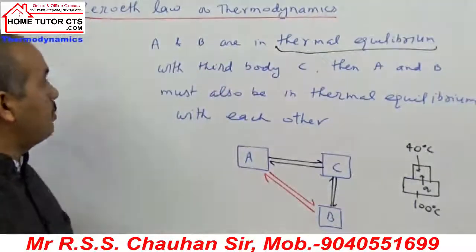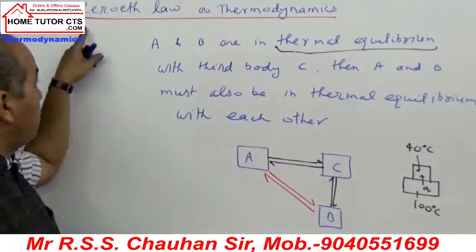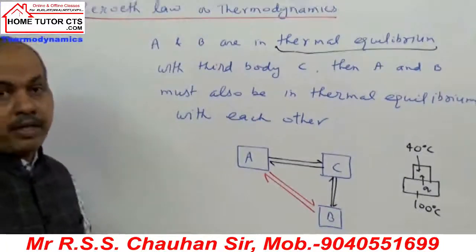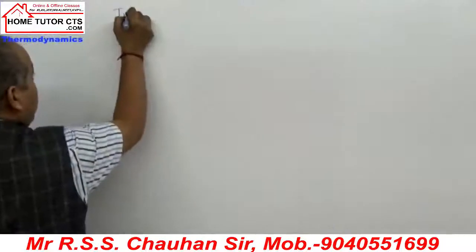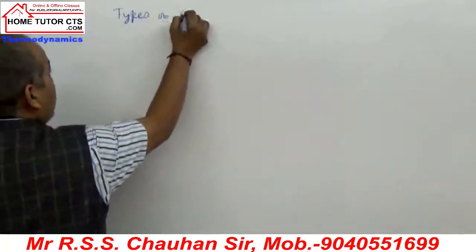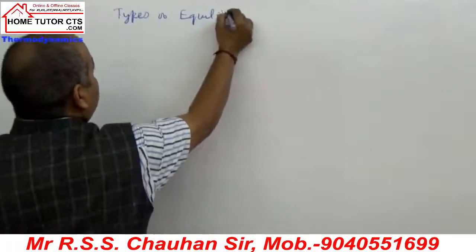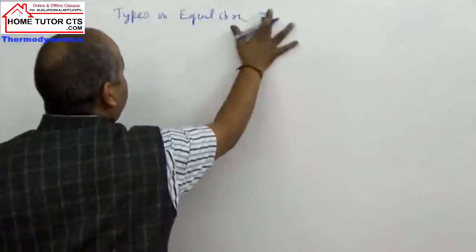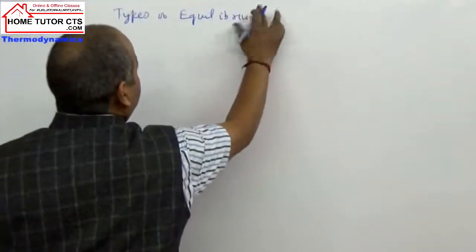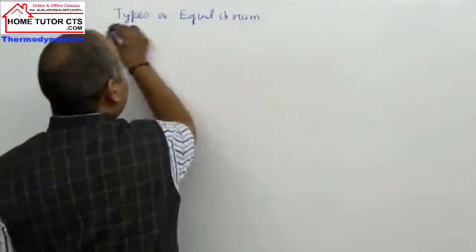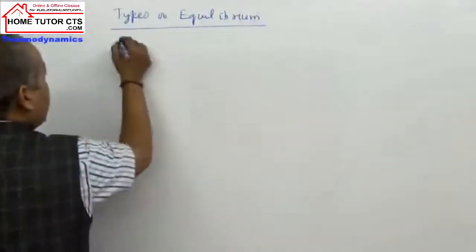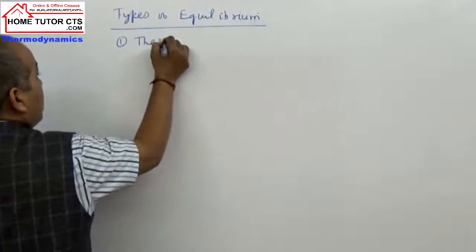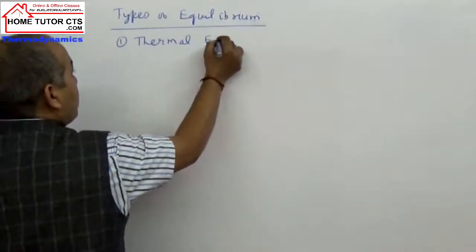So let us take the next term here. Different terms involved in thermodynamic equilibrium. The term we can take is types of equilibrium. The types of equilibrium. देखिए पहला आपका क्या होता है? थर्मल इक्विलिब्रियम.